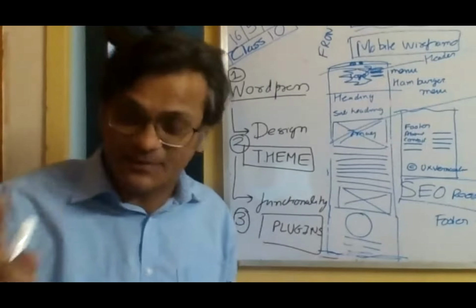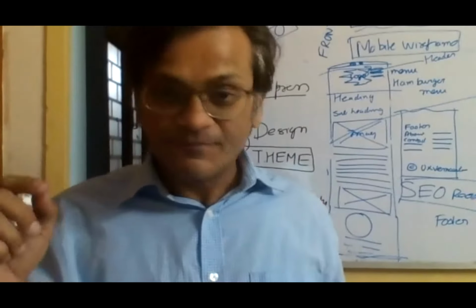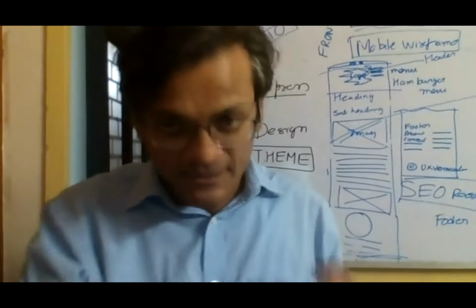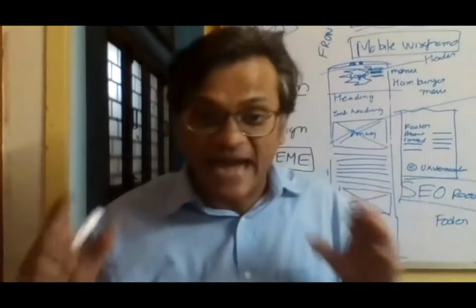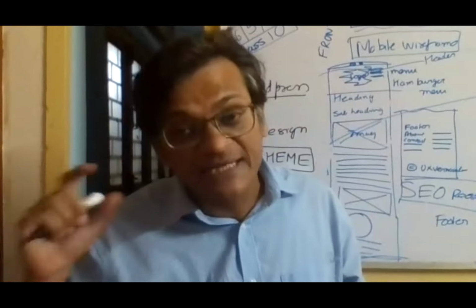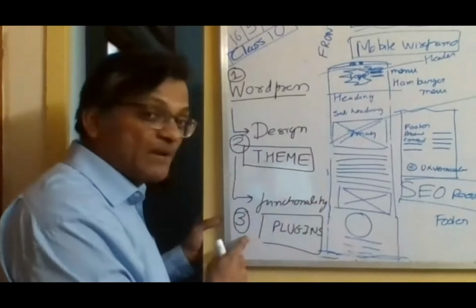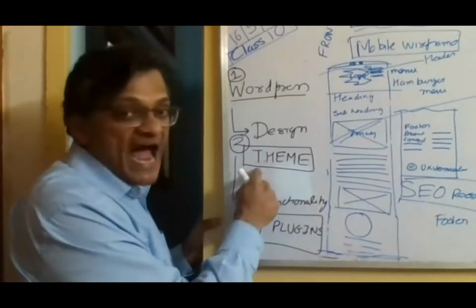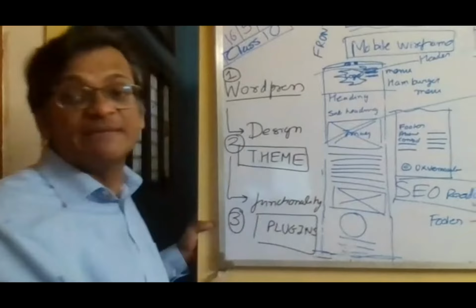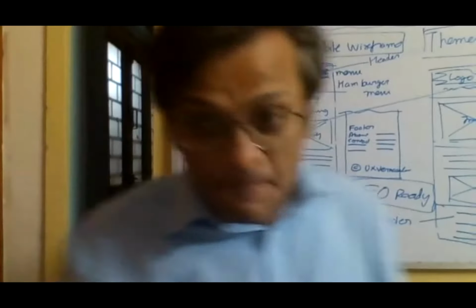functionalities. For example, one thing that you must be wondering would be, sir, I need a contact form, right? In every website, there is a contact us page. In that contact us page, there is a contact us form. How do I add that contact us form? I didn't see any field there. All of that will come from the plugin. Right now, I have a theme and I can change the theme as well. Can we change the theme?